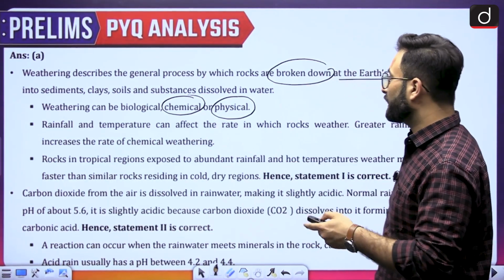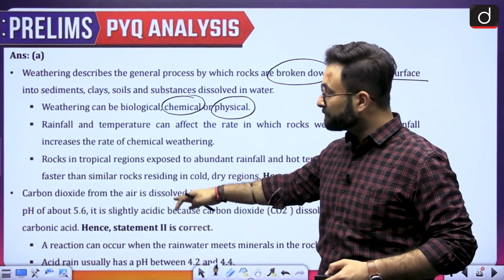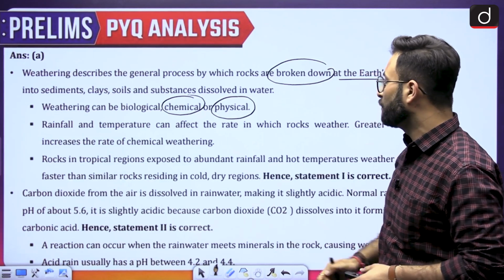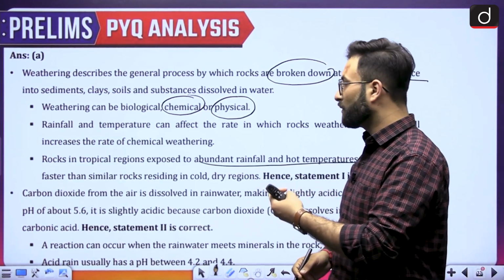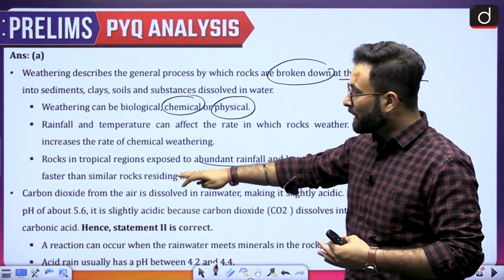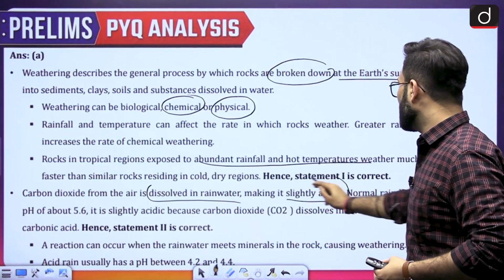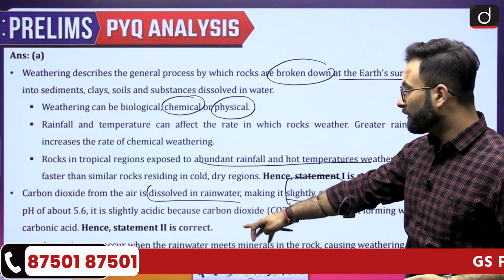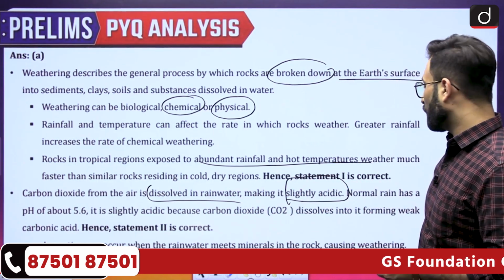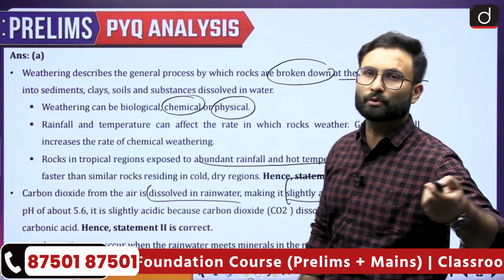Rainfall and the temperature can affect the rate at which the rocks weather. Greater rainfall increases the rate of chemical weathering. Rocks in the tropical region exposed to abundant rainfall and hot temperature weather much faster than similar rocks residing in the cold and dry region. Carbon dioxide from the air is dissolved in the rainwater, making it slightly acidic, okay, and ultimately that will lead to the weathering. A reaction can occur when the rainwater meets the minerals in the rock, causing weathering. Acid rain usually has a pH between 4.2 and 4.4, which will lead to acidic situations, and ultimately that will lead to the weathering, okay.